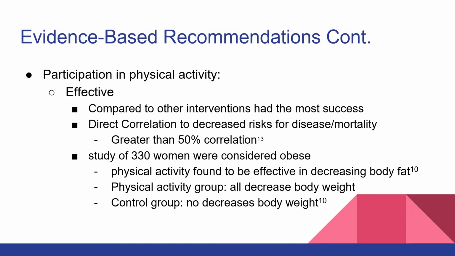So the one that we decided to go with was physical activity. We decided that this one would be the most effective because compared to other interventions, this one had the most success. Direct correlation, physical activity had a direct correlation to decreased risk for disease and deaths. It was greater than a 50% correlation, so that's really good.